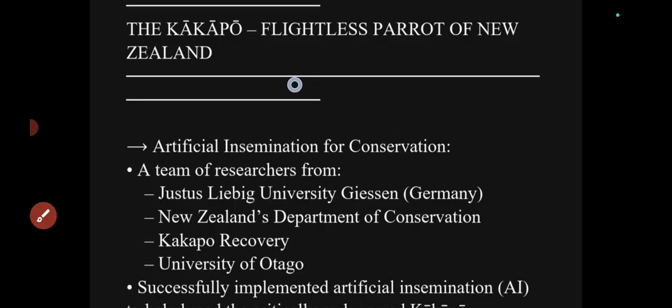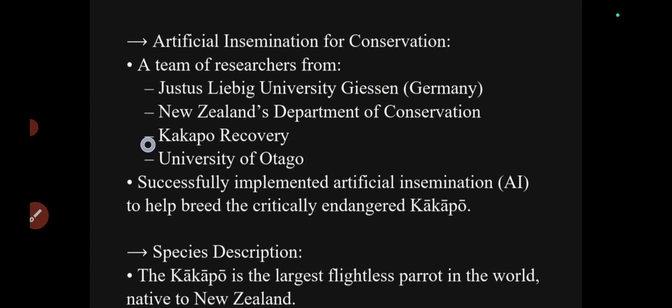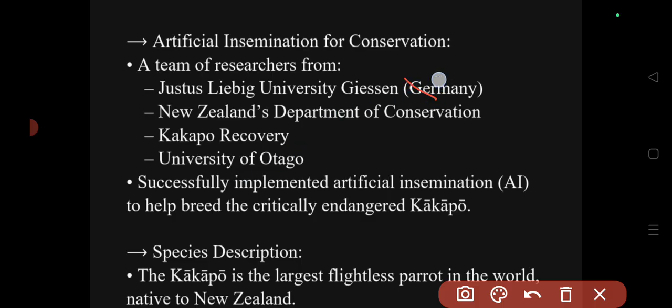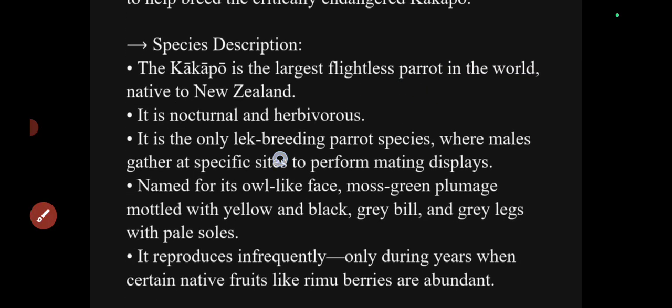It was in the news because of the artificial insemination that was done to it. You don't need to remember the other information, such as which university conducted it. This is something UPSC will not concentrate upon. UPSC will concentrate upon the features of this particular species.